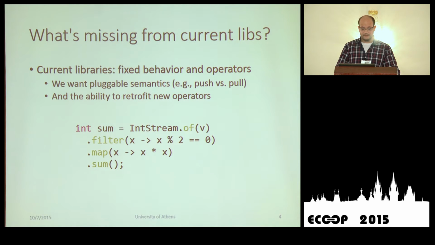So what's missing from current libraries? All these libraries have either a fixed behavior in their semantics of how they construct pipelines, or a fixed set of operators, or both. And we really want to be able to abstract the logic by which our pipelines are constructed, and we want to use pluggable semantics. For example, to have a really nice pipeline with filter, map, and sum, but be able to set the semantics of this pipeline. And we also want to retain the ability to retrofit new operators in the library.